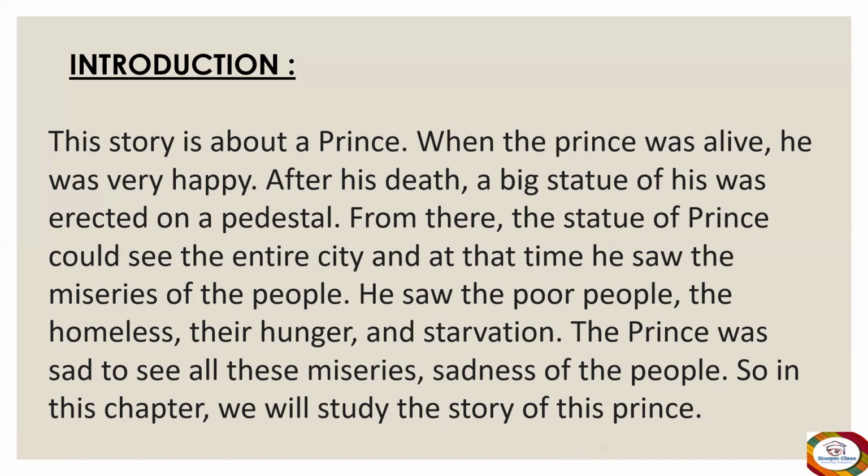After his death, a big statue of the prince was erected on a pedestal, on a tall column in the midst of the city, from where he could see the entire city where he ruled before. He was not aware of any sorrows or sufferings of the people, as he was within the luxuries of the palace.